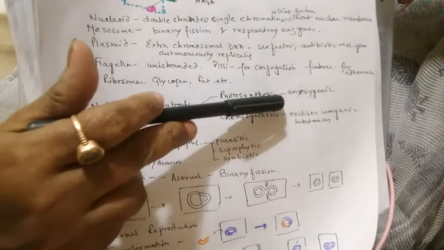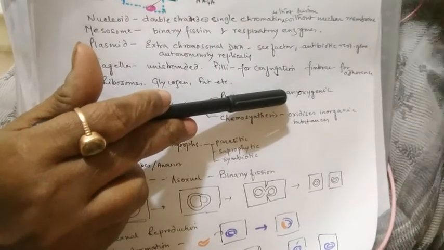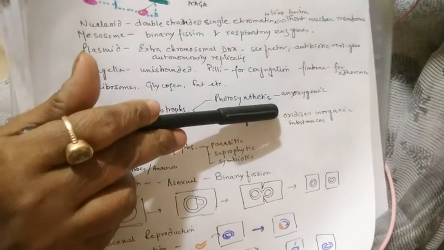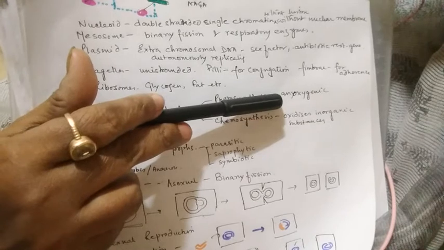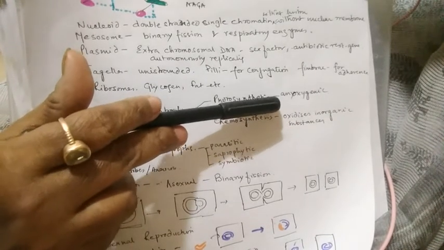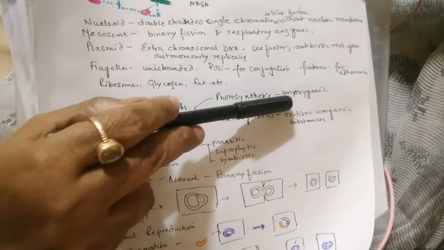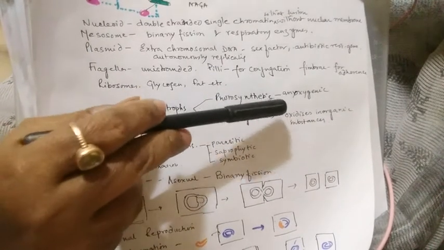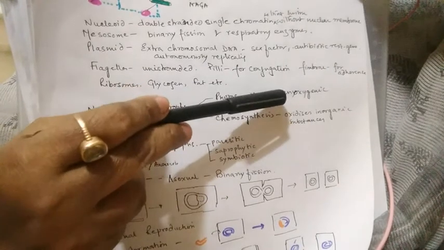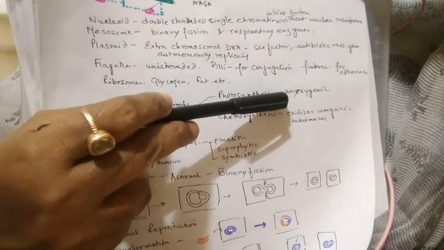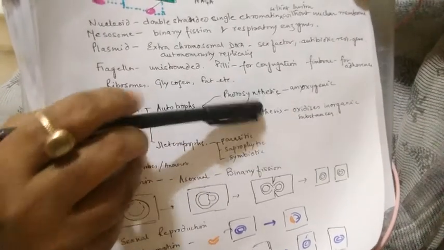They do not use water as the source of hydrogen, and instead they use hydrogen sulfide, so they do not release oxygen when they perform photosynthesis, and that's why this type of photosynthesis is called anoxygenic photosynthesis. They use hydrogen sulfide as a reducing agent.